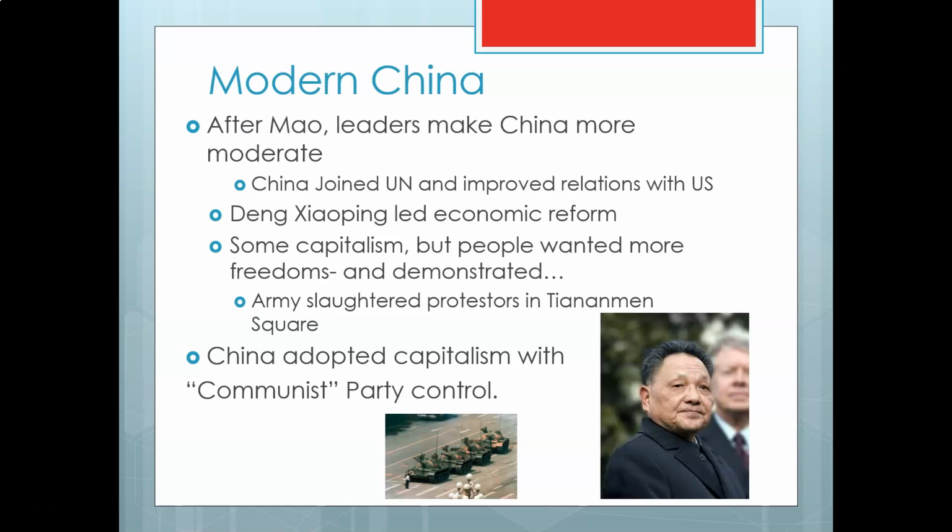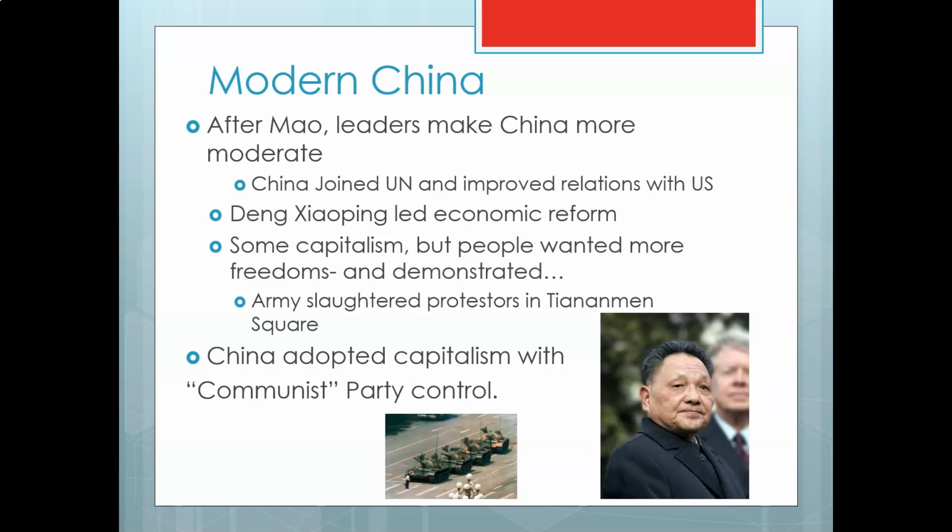And people are kind of excited about having capitalism, but capitalism and democracy seem to go together in terms of world history. And so people in China wanted to move beyond the quote-unquote Communist Party that's now allowing capitalism and actually have democracy. And so young people, again, start to demonstrate, not for a renewed dictatorship like they did as Red Guards, but for democracy.